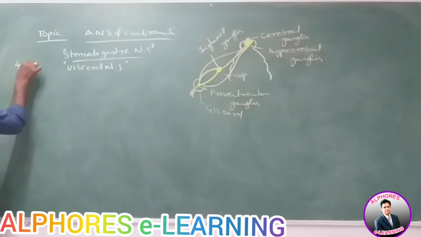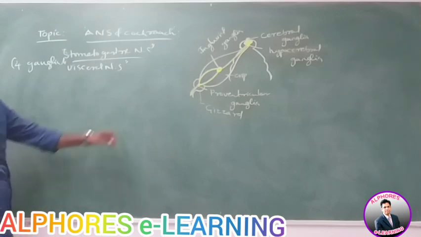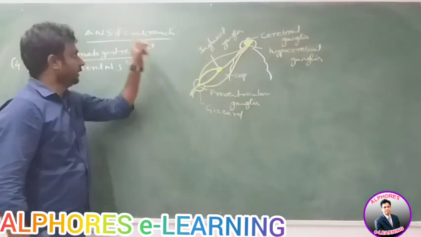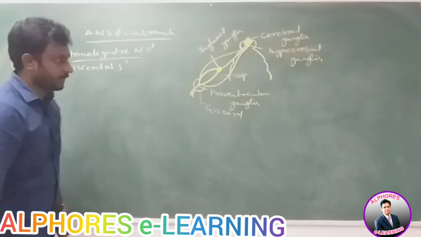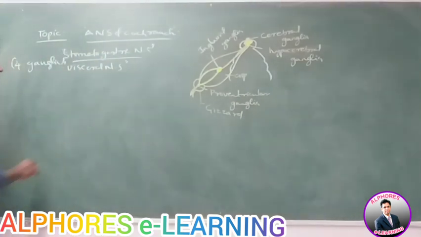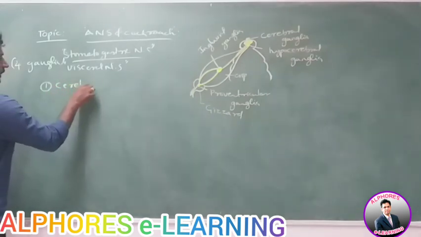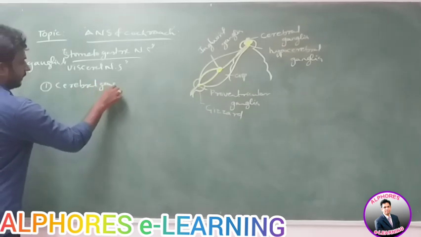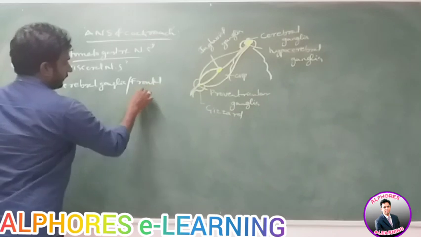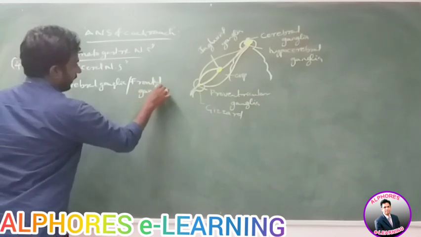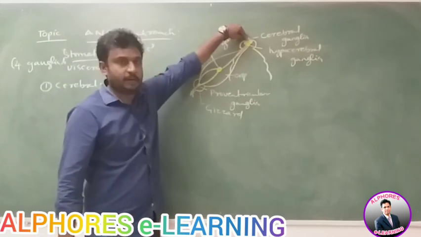Mainly 4 types of ganglia are present on the alimentary canal, which are included in the ANS. What are these ganglia? Names are most important. First is the cerebral ganglia or frontal ganglia.